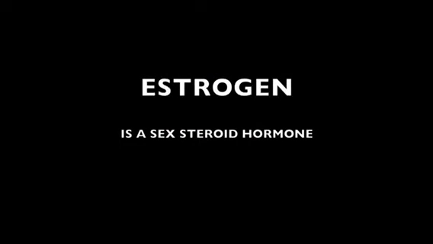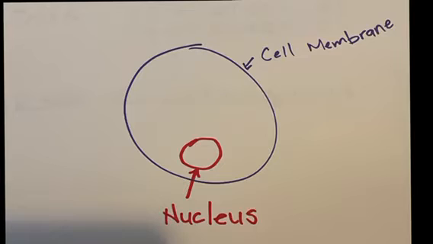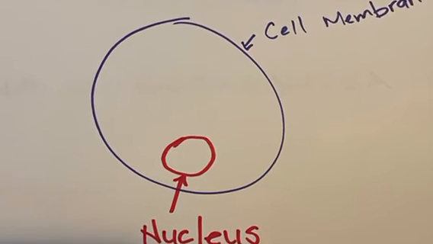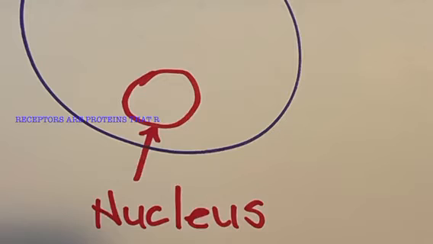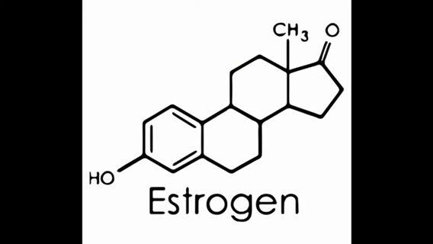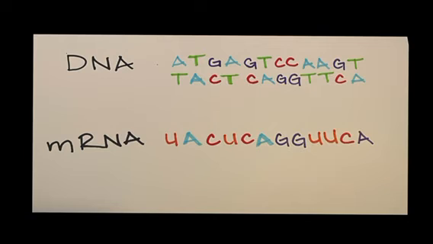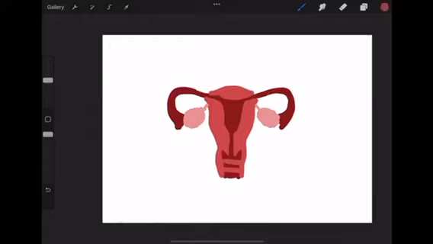First things first, estrogen is a sex steroid hormone. It travels through the cell membrane and into the nucleus. Once estrogen is in the nucleus, it attaches to a protein receptor. Receptors are proteins that recognize and adhere to a ligand molecule on a cell surface. Once a molecule is connected to an estrogen receptor, it helps regulate whether certain genes are expressed or not. Estrogen can alter many cell processes. After the receptor is activated, the DNA creates mRNA, which then codes proteins that are essential for females.